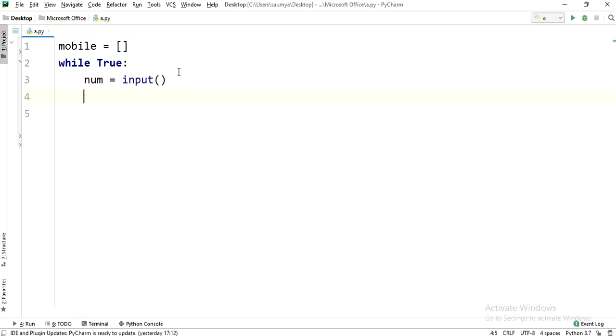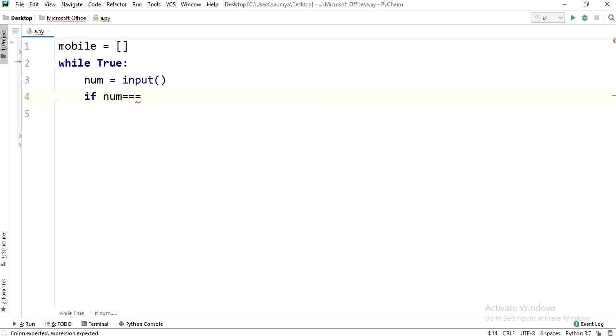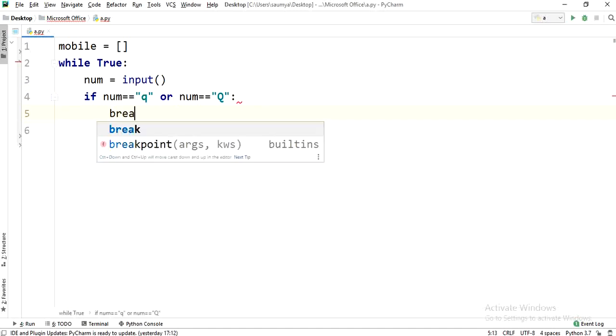They have mentioned that input should be of string type, that's why I am not doing any typecasting here. Now check if num equal to small q or num equal to capital Q.